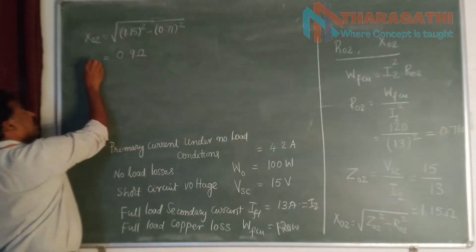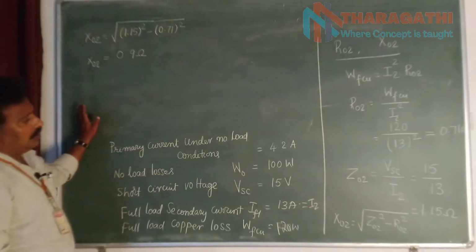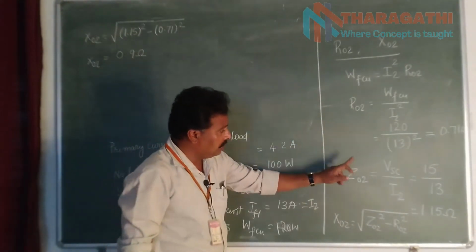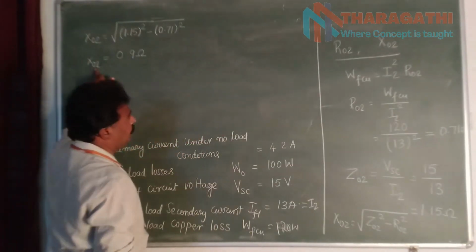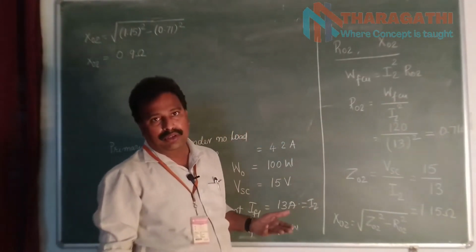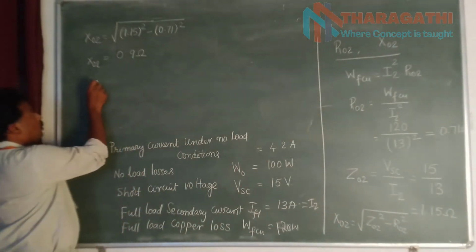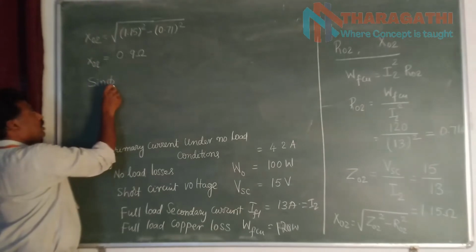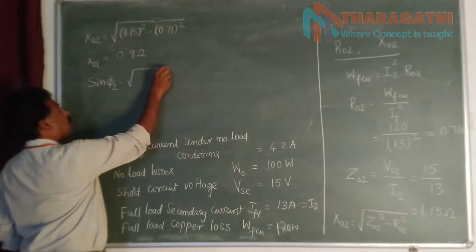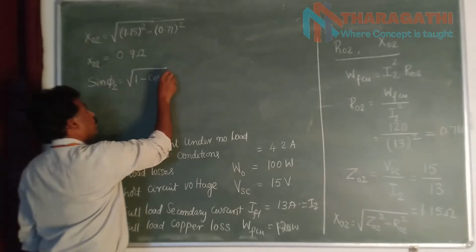So that means X02 is equal to 0.9. So we found R02 and X02. We know the I2 value and the cos phi2 value. Now we have to find out the sin phi2 value. Sin phi2 is equal to square root of 1 minus cos square phi2.